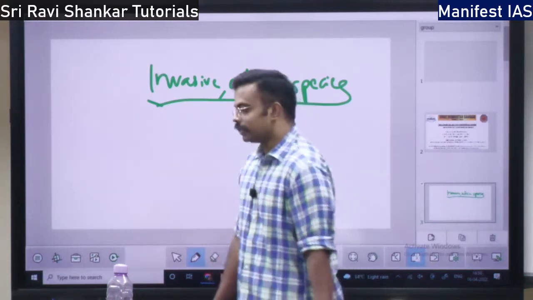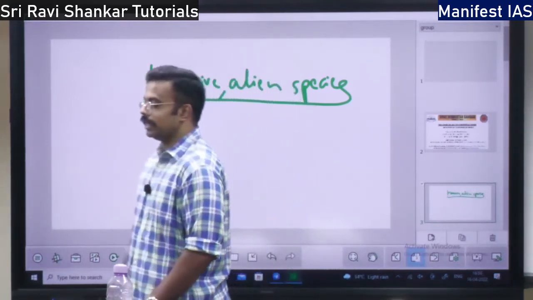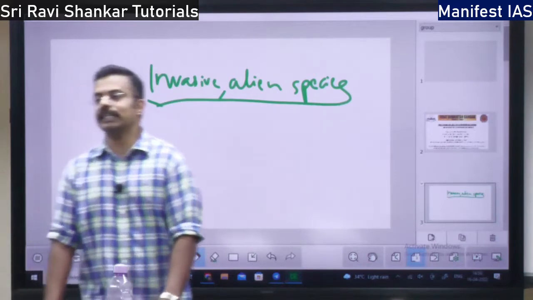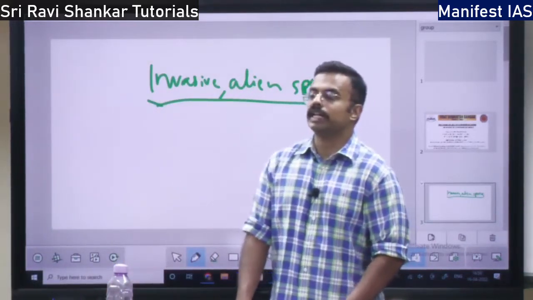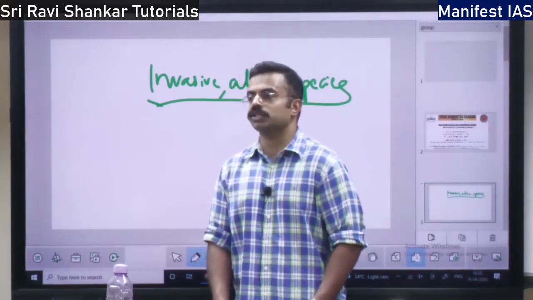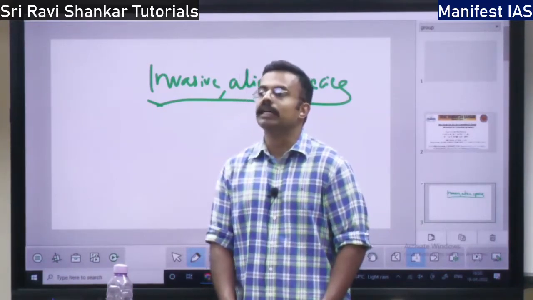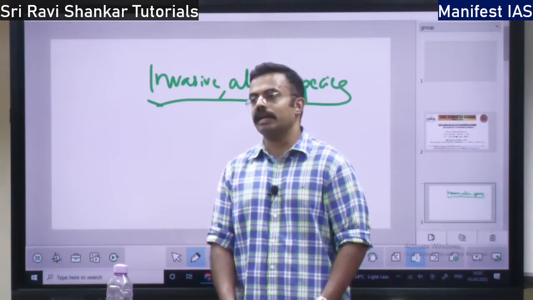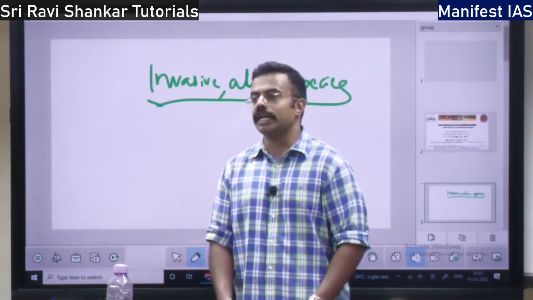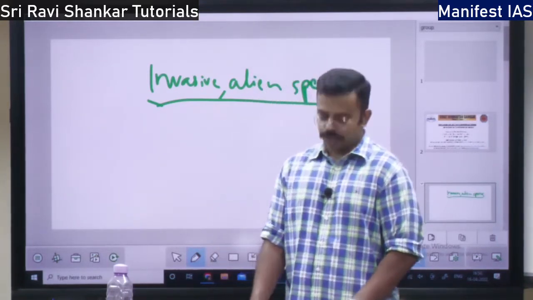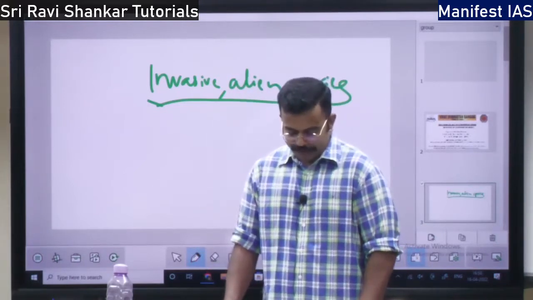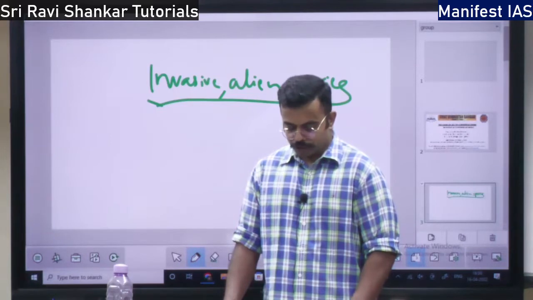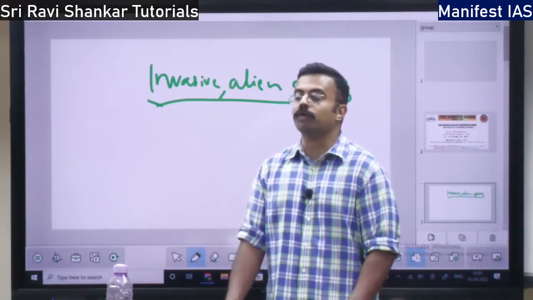So what are the effects of invasive species? One is it reduces the biodiversity, it acts as a threat to the economy, it destroys the crops, it destroys the resources, it destroys the soil, it destroys the water, it brings changes in the climate, it affects the food chain. All these are the effects of invasive species. So I'm going to give you some examples of invasive species. First I'm going to tell you fauna.